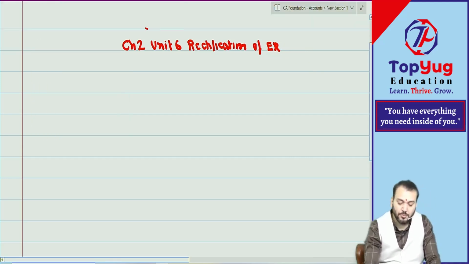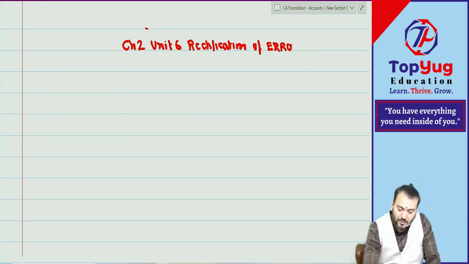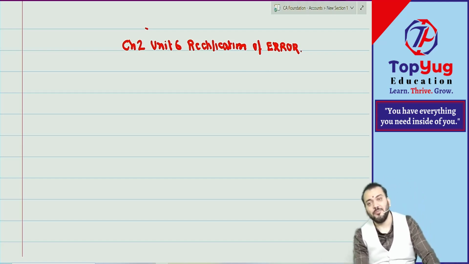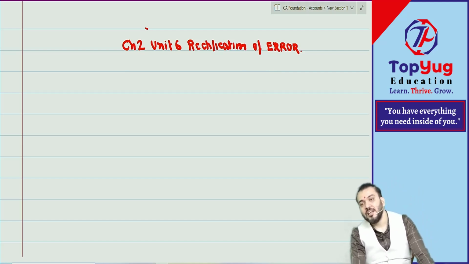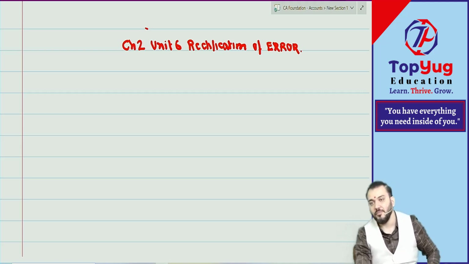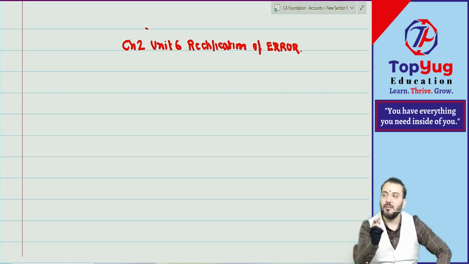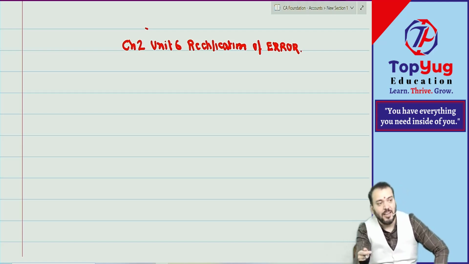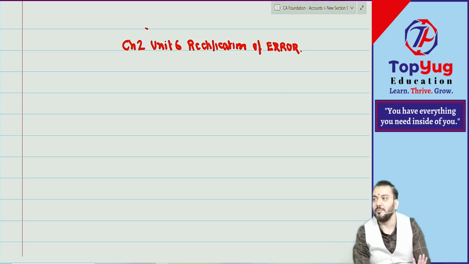In chapter number 2, if they ask a question, they normally ask from this chapter only. Rectification is super important. And sometimes in final account they will include this concept and ask rectification with final account. Understood? Means they will give a trial balance. First they will say rectify and then prepare trading, P&L and balance sheet. So this chapter is super important.